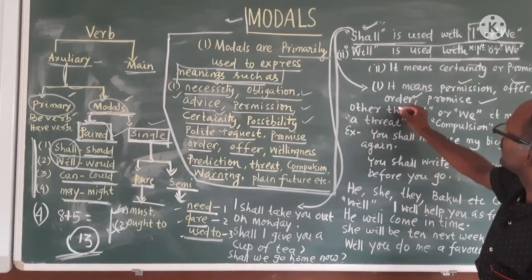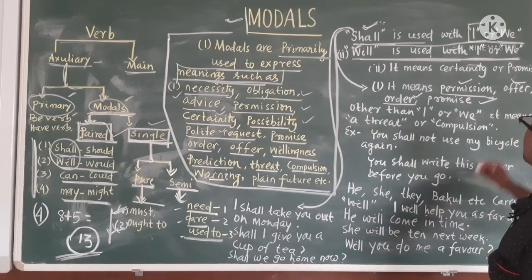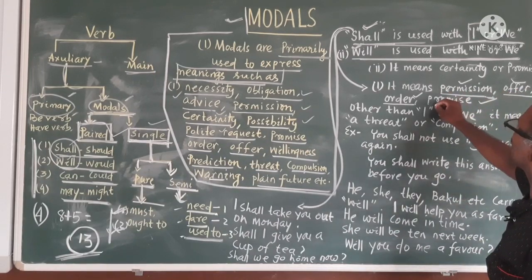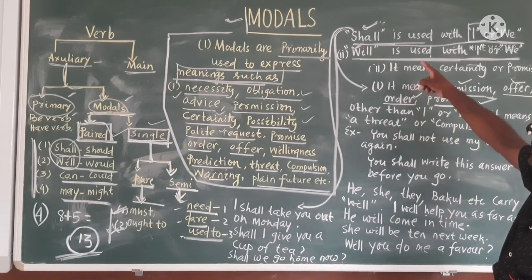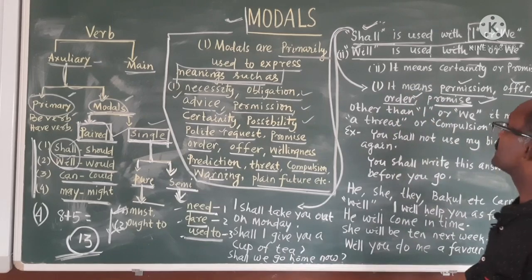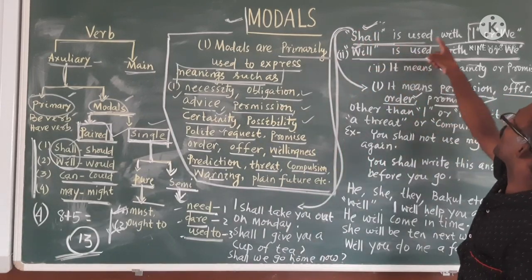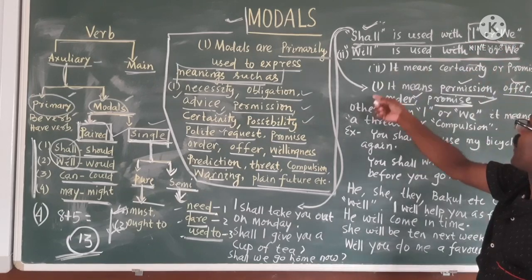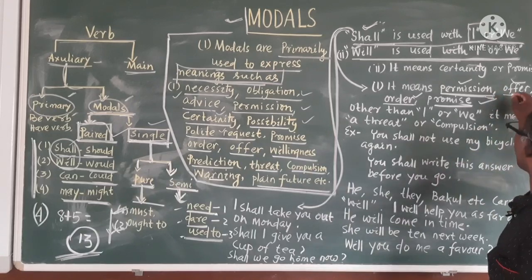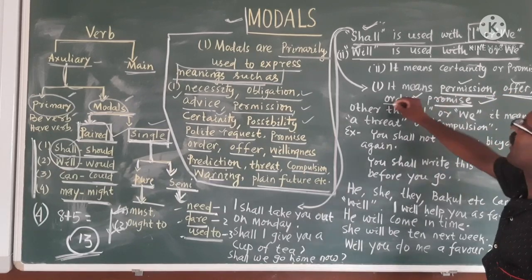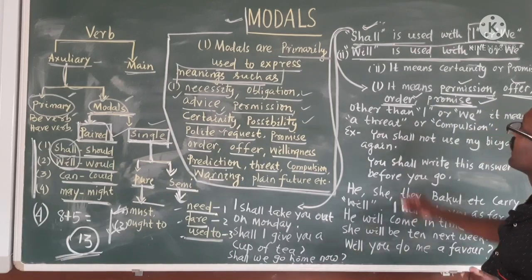The meaning may be an order, or permission, or an offer, or a promise. So, please see these sentences. If you are using shall before I or we, it will mean that you are seeking permission, or you are offering something, or you are ordering, or you are keeping a promise. Okay? Now come to this one.